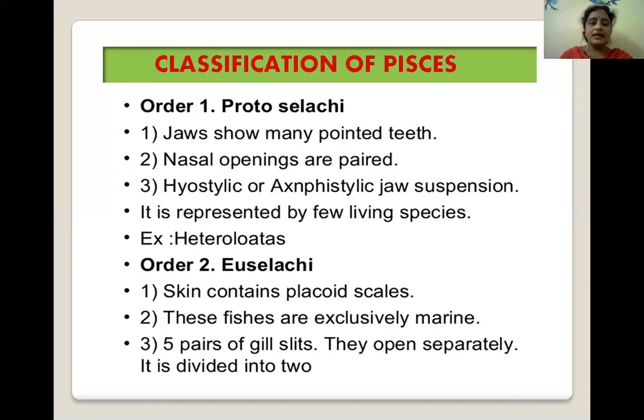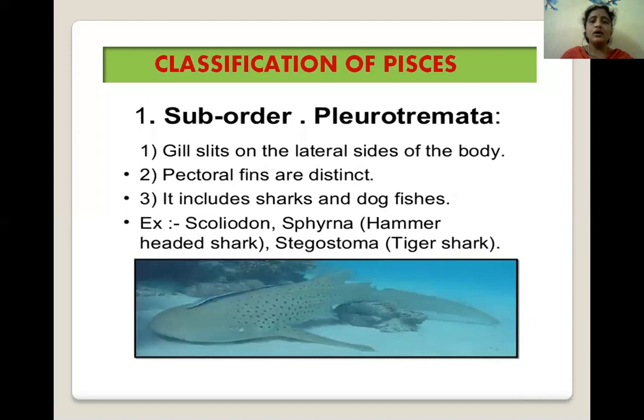In this order, the skin contains placoid scales. These are exclusively marine. Five pairs of gill slits are present and they open separately. It is divided into two suborders. Suborder Pleurotremata has gill slits on the lateral sides of the body.